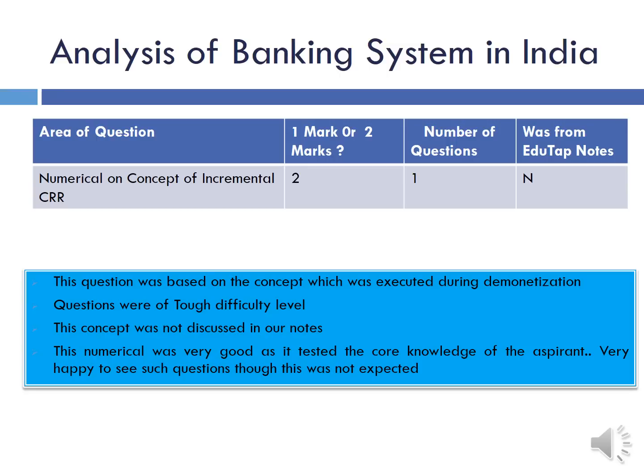Then we move on to the next topic, which is banking system in India. Now from this topic, there was one question of 2 marks, which was a numerical on the concept of incremental CRR. And this question was not from our notes. We have not discussed this concept in our notes. This question was based on incremental CRR, which came into picture after demonetization.